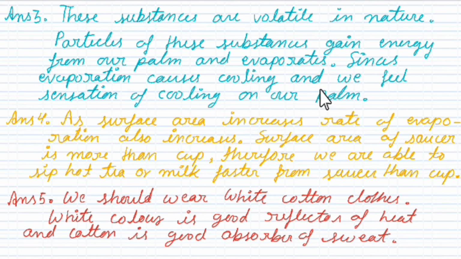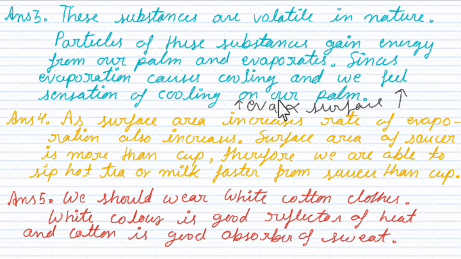Fourth question is, why are we able to sip hot tea or milk faster from a saucer than a cup? Again the answer is in the relation of evaporation and surface area. Evaporation is directly proportional to surface area. As surface area increases, evaporation also increases, because evaporation is a surface phenomenon.